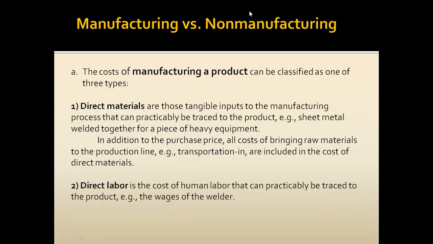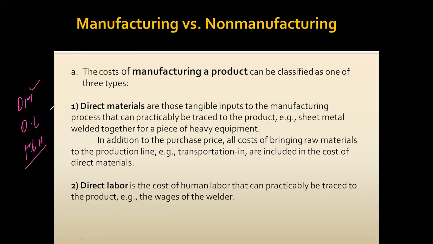Now we can discuss manufacturing costs. So let us discuss the direct materials. Like in our previous lectures, we discussed that we have three main elements of cost: direct materials, direct labor, and manufacturing overhead. So we have to be clear about the meaning of direct material, direct labor, and manufacturing overhead.